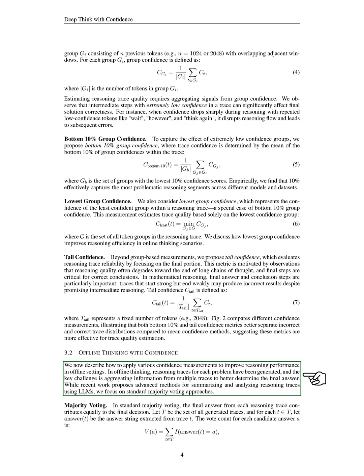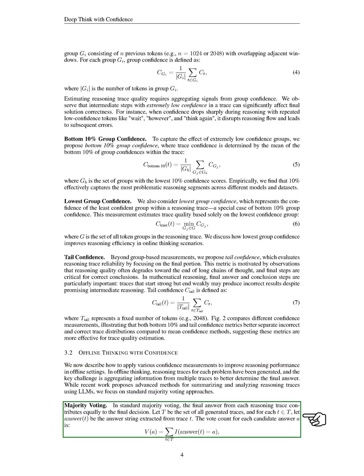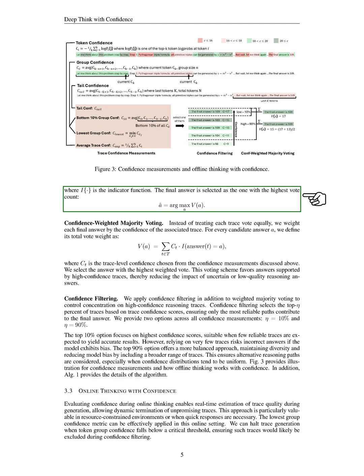Moving on to offline thinking with confidence, we explain how to apply these measurements to enhance reasoning performance in offline scenarios. In this context, we generate reasoning traces for each problem and face the challenge of aggregating information from multiple traces to determine the final answer. While advanced methods exist, we focus on standard majority voting. In majority voting, each reasoning trace contributes equally to the final decision. We define the vote count for each candidate answer based on the set of generated traces.